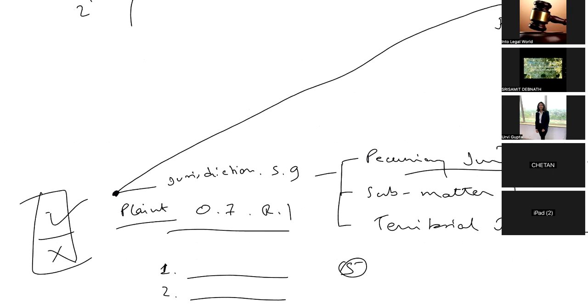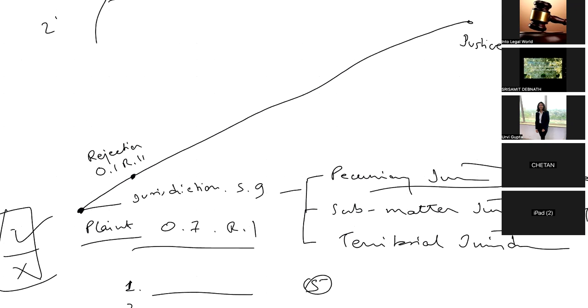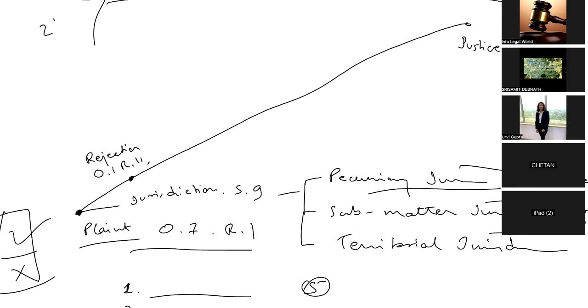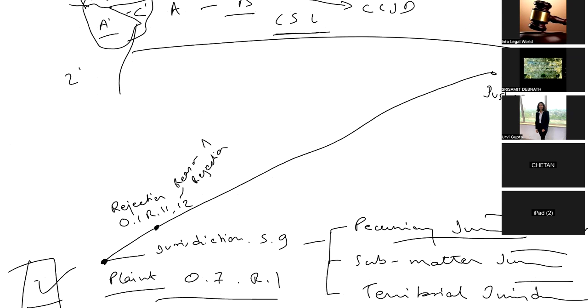The rejection has to be made under Order 7 Rule 11, and the reason for rejection has to be mentioned under Order 7 Rule 12.